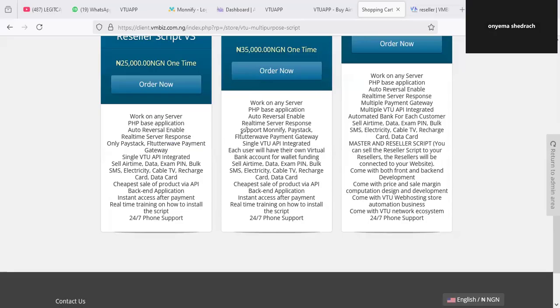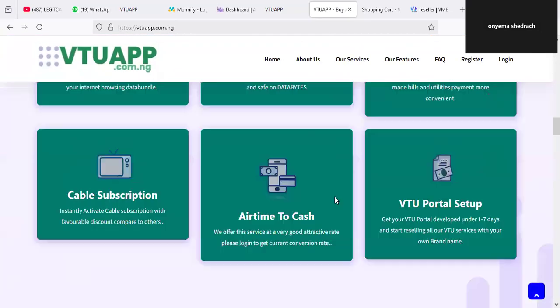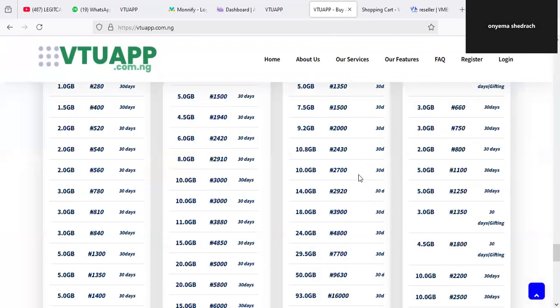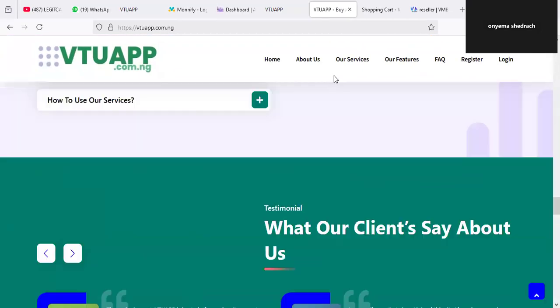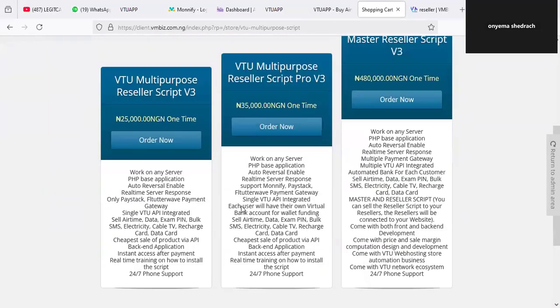Okay, so if you also go to the second one, you will see this one is a back-end application. It's a back-end application we are giving you. We are not giving you a front end, so you should be able to know what is different between each of them. Like now, this is a front-end application, right? This is a landing page. In this particular one, there's no front end, just the back end that we are giving you. So always take note of that.